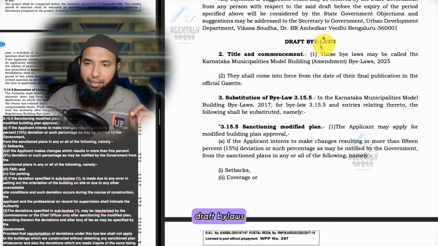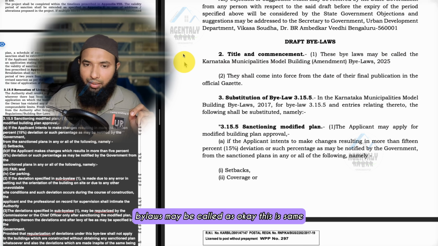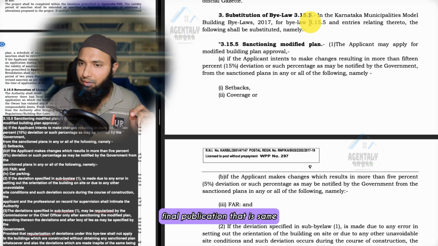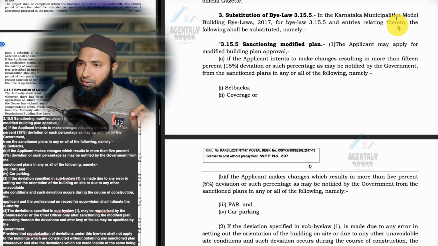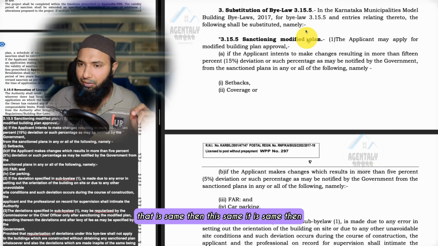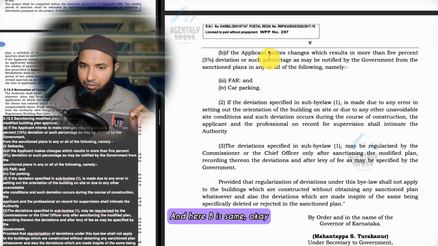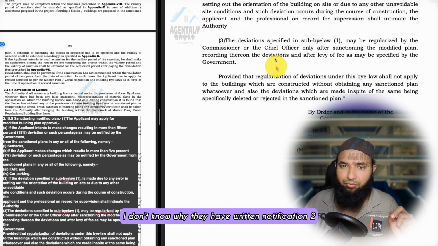Then the draft bylaws: title and commencement. These bylaws may be called, okay, this is the same thing. They shall come into force on final publication. That is the same. Then the Model Building Bylaws 2017, for entries related to the following, shall be substituted. That is the same. Then here B is the same. Okay, 2 is again the same. Everything is the same. I don't know why they have written notification 2.